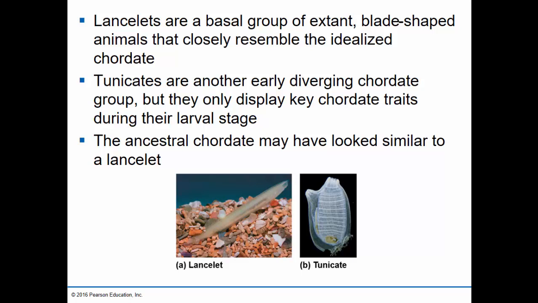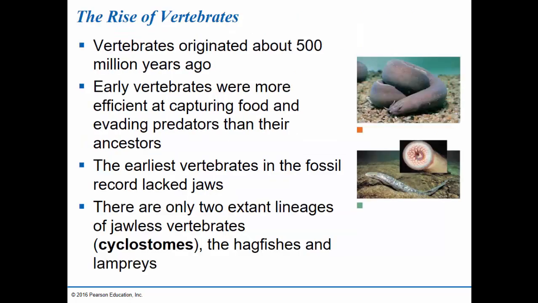So they have a pretty simple lifestyle. The ancestral chordate, or the common ancestor of all chordates, may have been somewhat similar in structure and morphology to a lancelet.